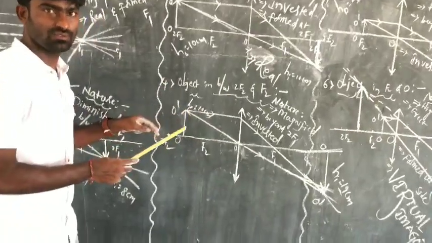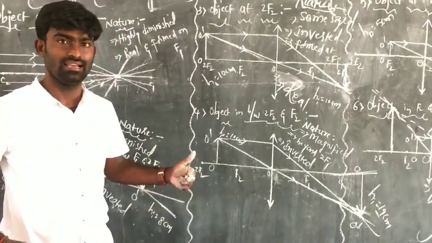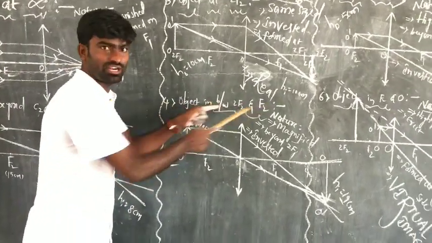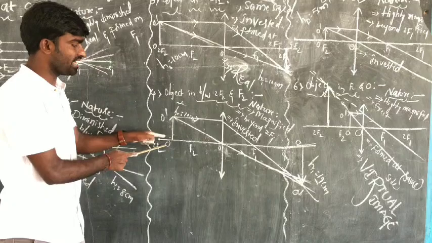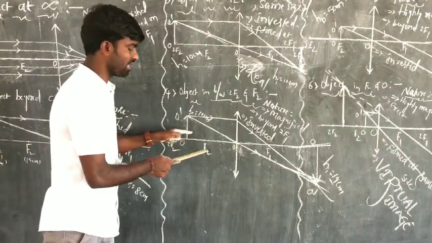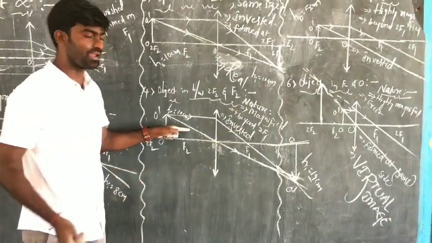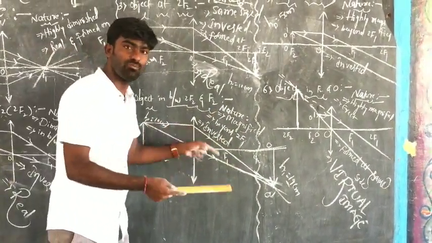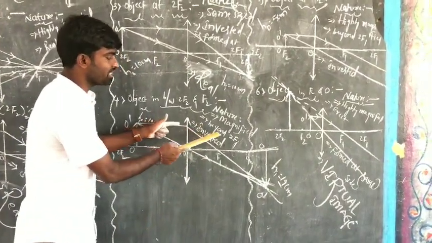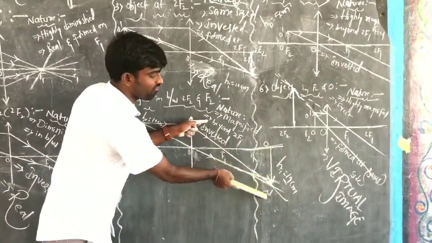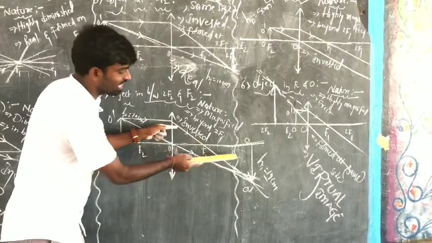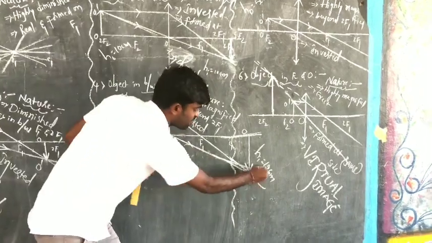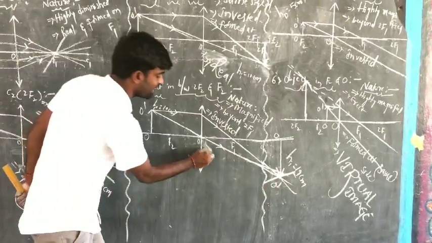And in the next case, we are moving very close to the lens, when the object is placed in between 2F2 and F2. So here, when it is placed in between 2F2 and F2, the nature of the image would be magnified. Compared to the height of the object, the image height will be enlarged and is found beyond 2F1 and is a vertically inverted image, and we can capture it on a screen, and hence it is also a real image.